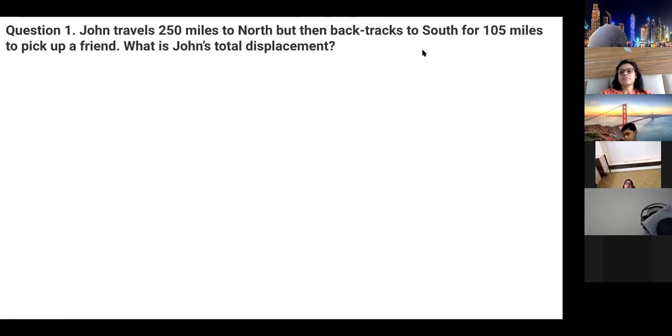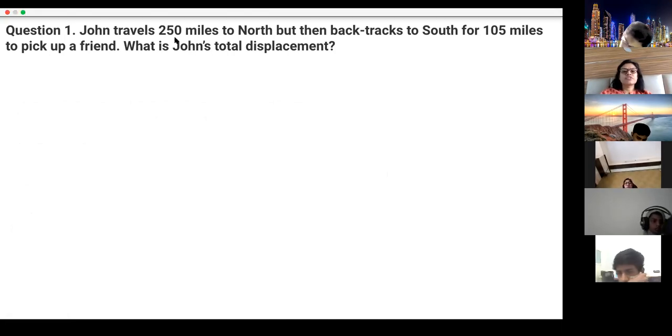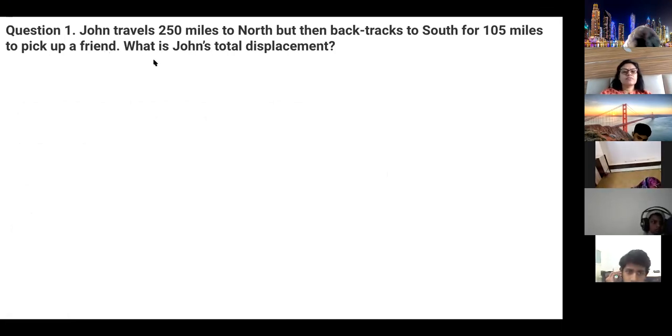John. Understood now? 250 miles to north. 250 miles to north means if you're starting from here, if you're starting from one point, north is vertically upwards, okay? So ye seedha upward is north. I'm not drawing straight line, but you have to use scale.